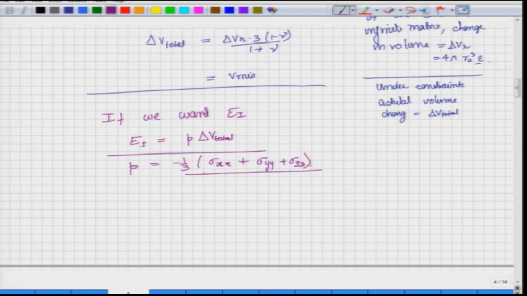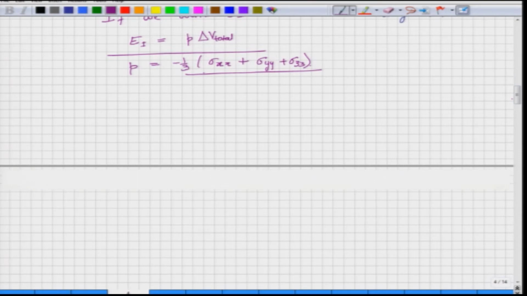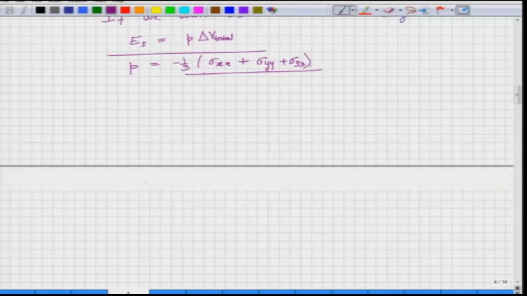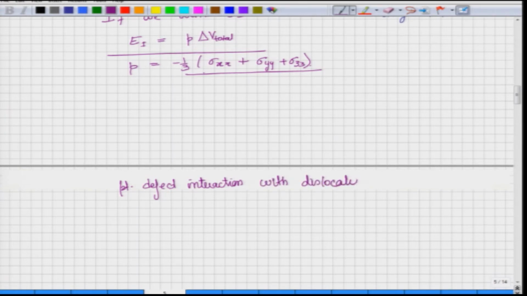Now, where do we calculate this pressure? Up to this point, what we have talked about is the interaction of a defect with anything. It could be any other defect. Now, we will go into the interaction of a defect with a dislocation. We will invoke the properties of a dislocation and put them in over here. So, what do we need over here?